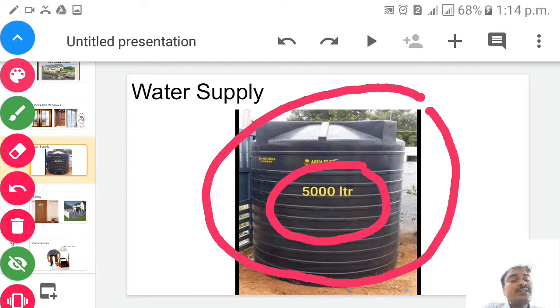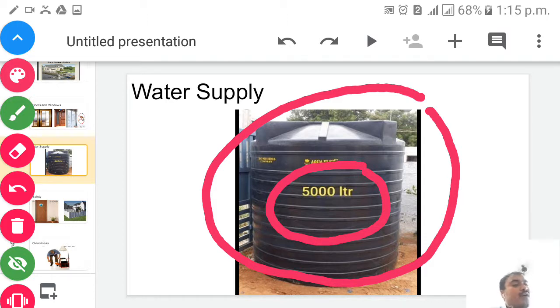Why do we need water, children? In our day-to-day life, water plays an important role, because without water we can't survive, children. Without food we can survive for 20 days, but without water only for 2 days, children. So remember, water plays an important role in our life as well as in our home. What is the importance of water here? We will see now in our next important point, water supply, children. An ideal home must have sufficient water supply for bathing, washing clothes, cleaning utensils, wiping floors, etc.